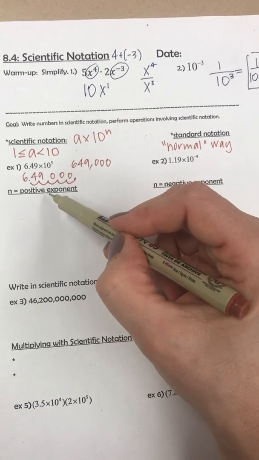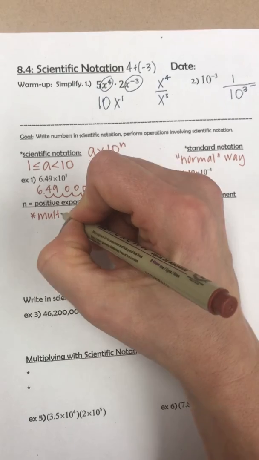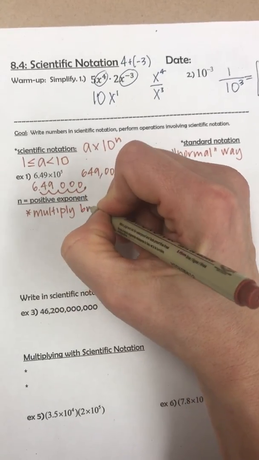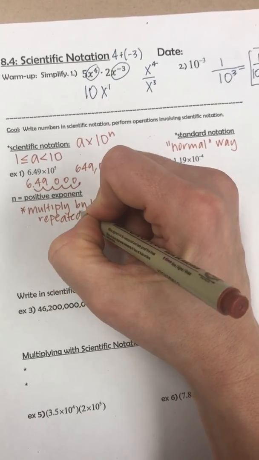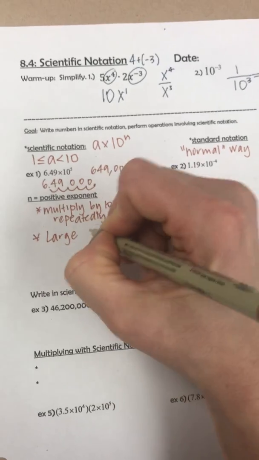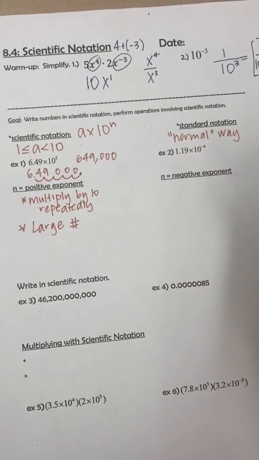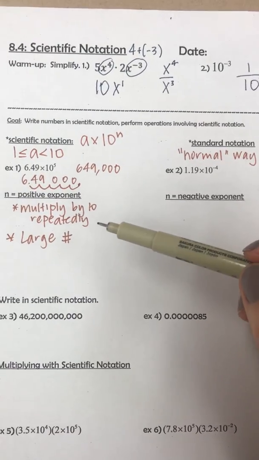So what we see is with a positive exponent, it's like multiplying by 10 repeatedly. So it's a very large number. It gets bigger and bigger and bigger.